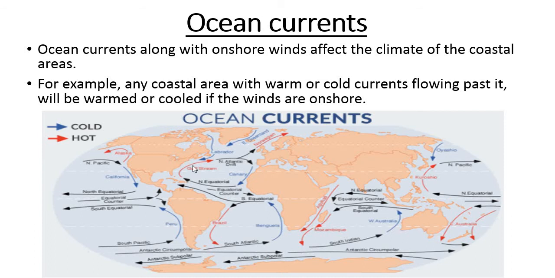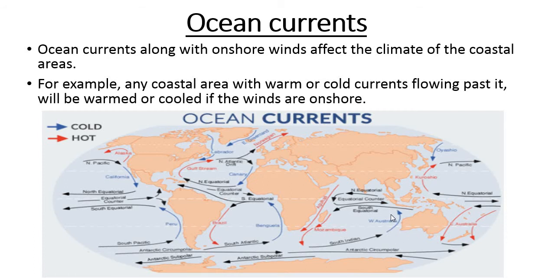Here is Gulf Stream, North America, eastern side, warm ocean current. Here is Kuroshio, eastern side of Japan, warm ocean current. And on the west side flows cold ocean current. Example, Peruvian current here, Benguela current just west side of Africa, west side of Australia, West Australian current. These are the cold ocean currents.